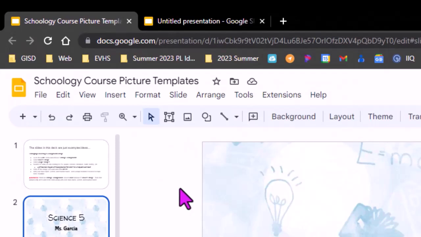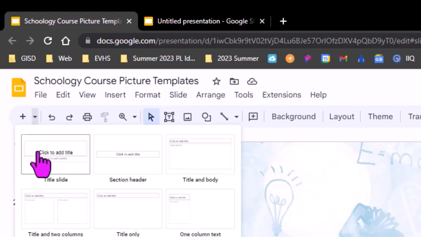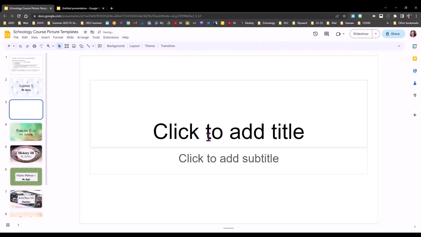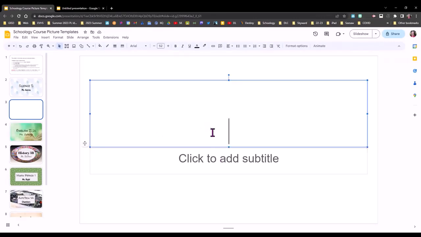What I'm going to do first is just add a new slide to my template. And instead of just clicking new slide, I'm going to go to the arrow right next to it that says new slide with layout and go ahead and click the title slide. I like this one because it's got two places already for your course name and your name. So what I like to do first is go ahead and type in the course that I'm making the slide for.